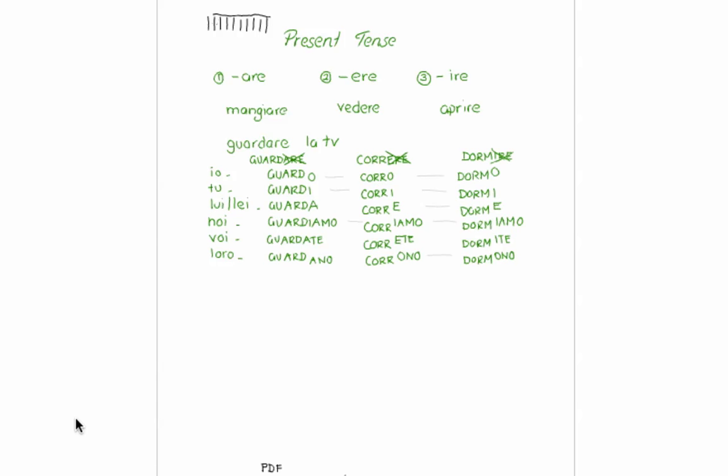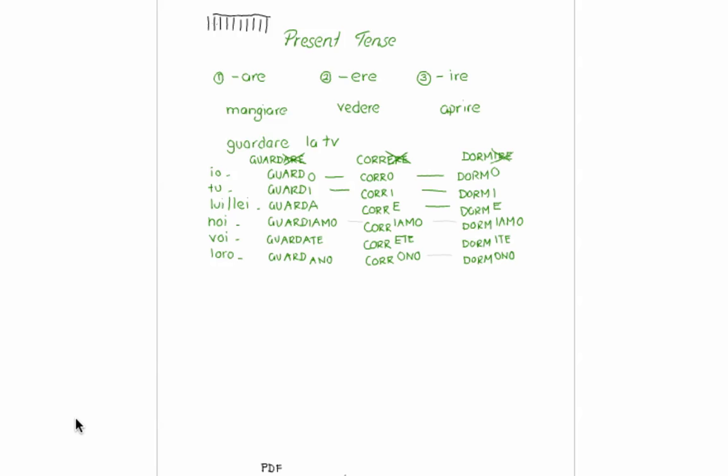For example, if we look at all three categories and we look at io, how do we say I perform the action? Well, what we've done, we've chopped off the last three letters for all of them as always, but the ending is actually identical. We have o, o. So all three are related. Let's look at tu. How do we say that you perform the action? We're adding an I for all of them. So all three of them are related. How do we say he or she is performing the action? Well, when we look at this, we can see that are is the odd one out, but ere and ire verbs have the exact ending e.